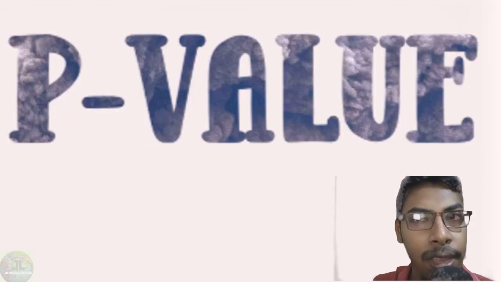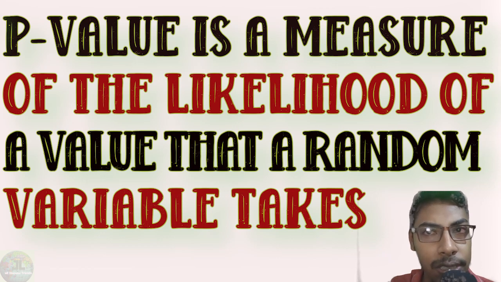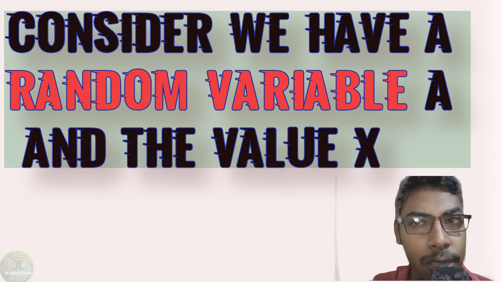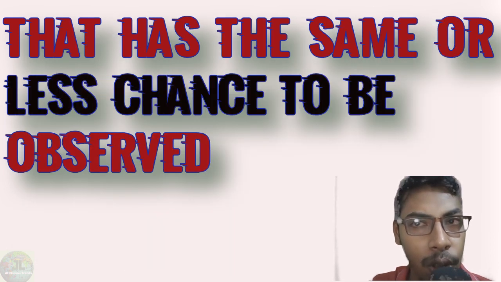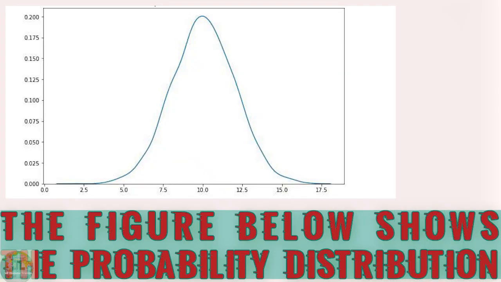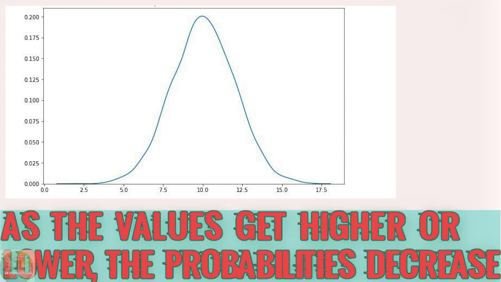7. P-value. P-value is a measure of the likelihood of a value that a random variable takes. Consider we have a random variable a and the value x. The p-value of x is the probability that a takes the value x or any value that has the same or less chance to be observed. The figure below shows the probability distribution of a. It is highly likely to observe a value around 10. As the value gets higher or lower, the probabilities decrease.